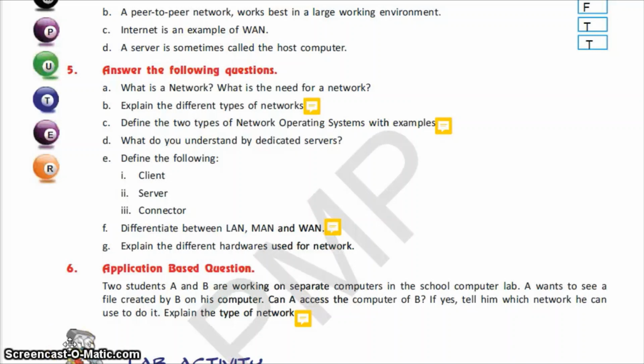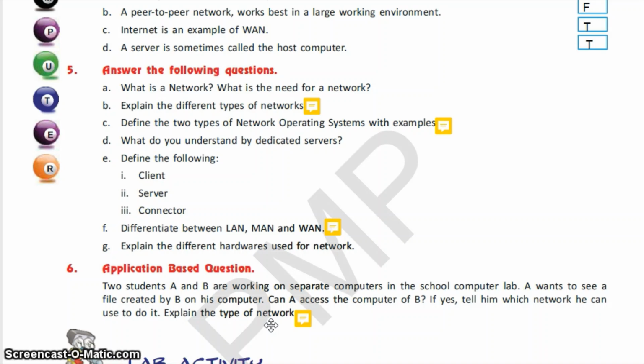Now students, there is one application based question also. Two students, A and B, are working on separate computers in the school computer lab. A wants to see a file created by B on his computer. Can A access the computer of B? If yes, tell him which network he can use to get it. Explain the type of network. So if you are in a computer lab and you want to access your friend's computer data, which network will you use?